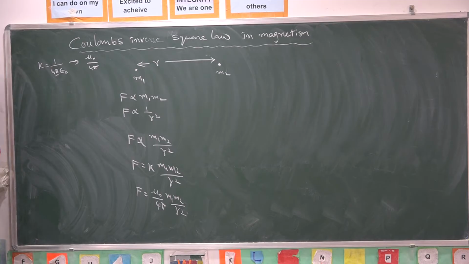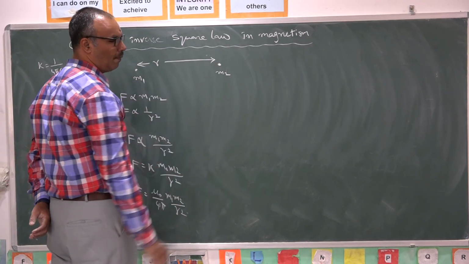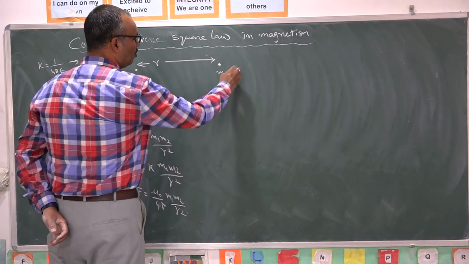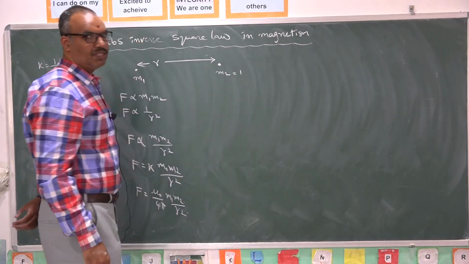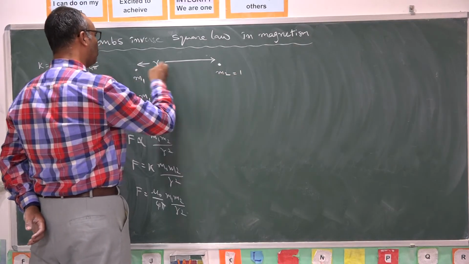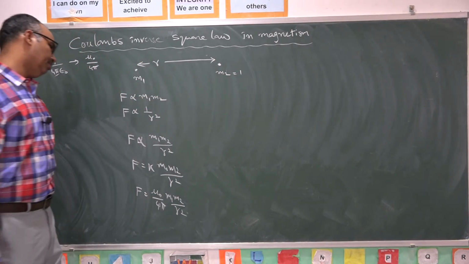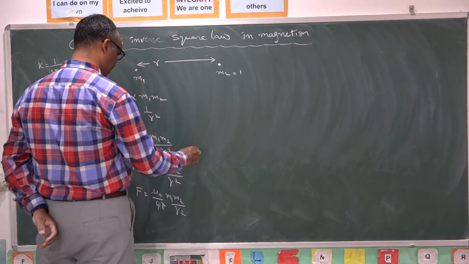But isolated poles never exist, but we will define like this. And similarly, if one of the poles is a unit pole, that means magnitude is 1. The force experienced by a unit north pole placed near a given pole can be calculated like this.